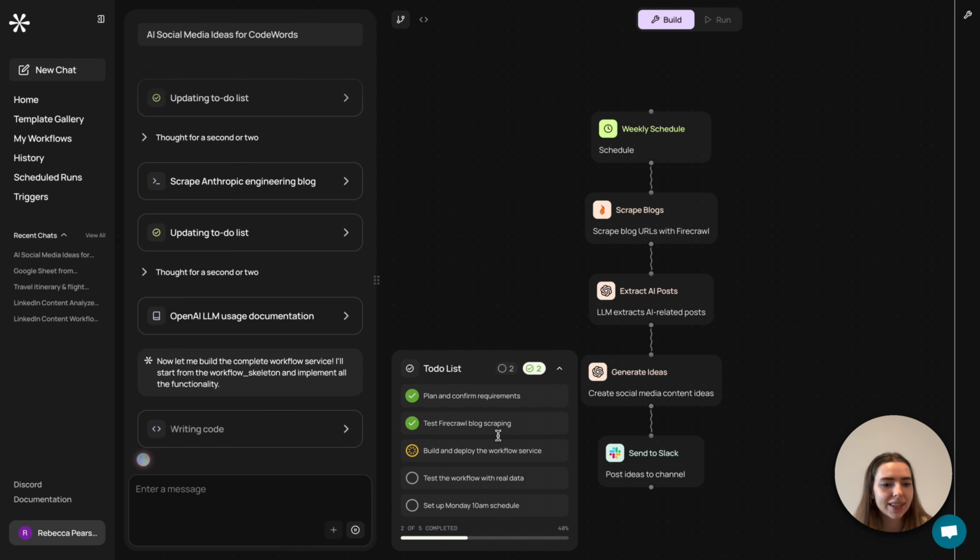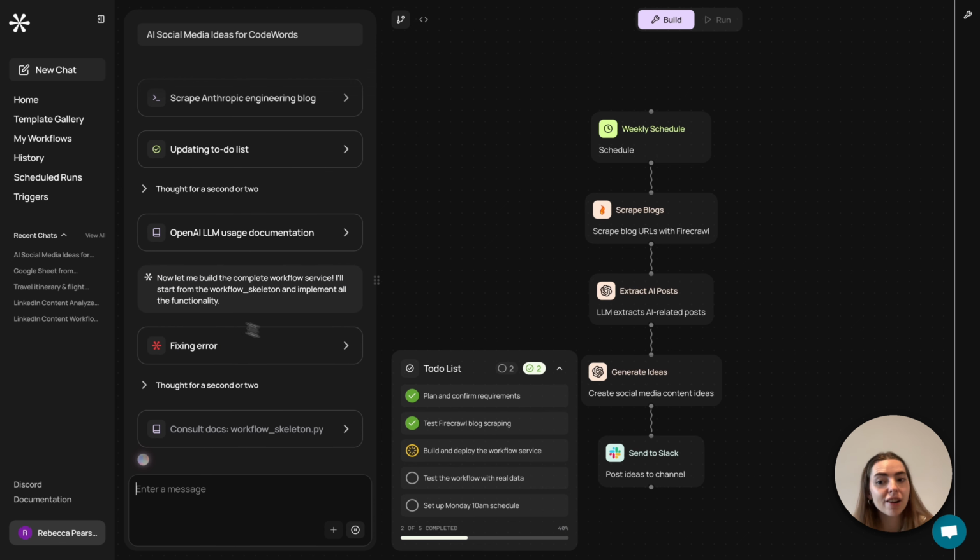And the good thing about this is the tests and debugging are all done for you. You don't need to manually configure anything. You don't need to manually debug anything or try and figure out what's gone wrong. Cody will test it for you. So currently an error has just been fixed, and that's part of this debugging process that's automatic. So as you can see in the to-do list, Cody is currently building and deploying the workflow service for me.